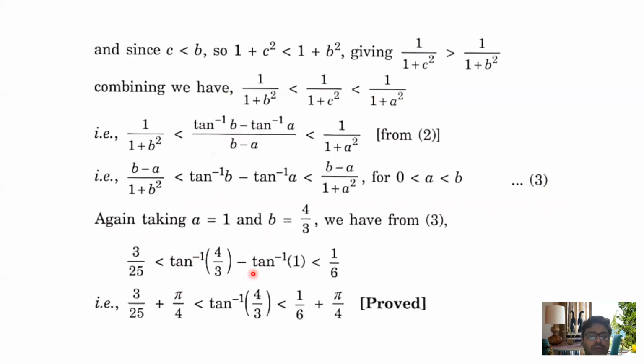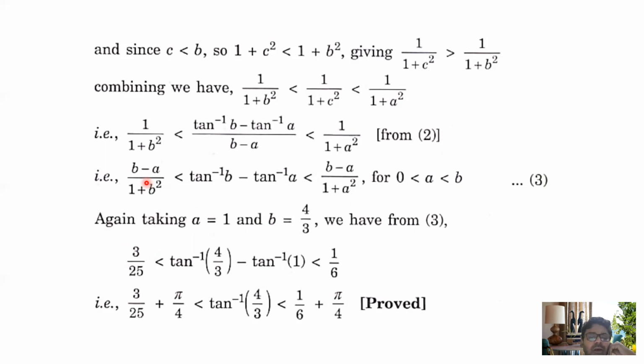So here, taking a equal to 1 and b equal to 4 by 3 in the equation, you can decide this a and b from the given information. Very easy. Now substitute b equal to 4 by 3 and a equal to 1. After simplification, I skip one line.